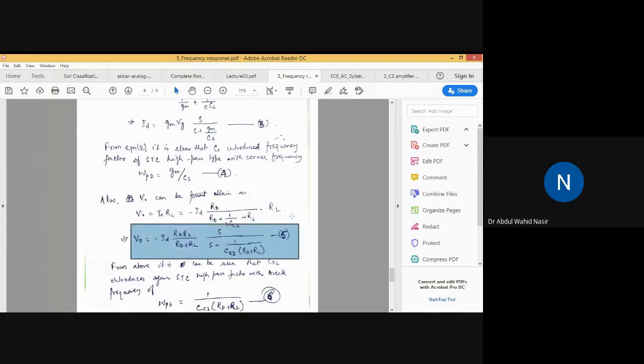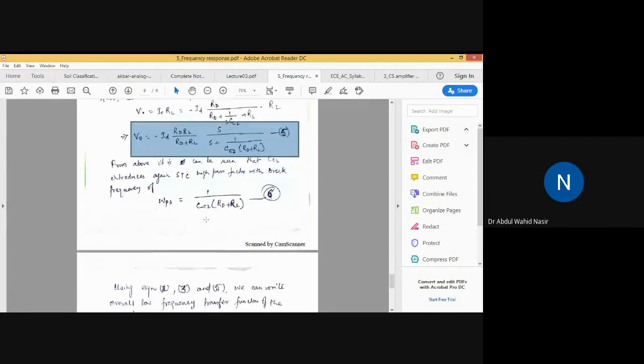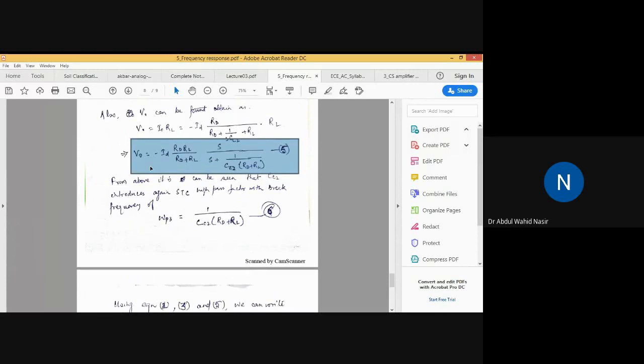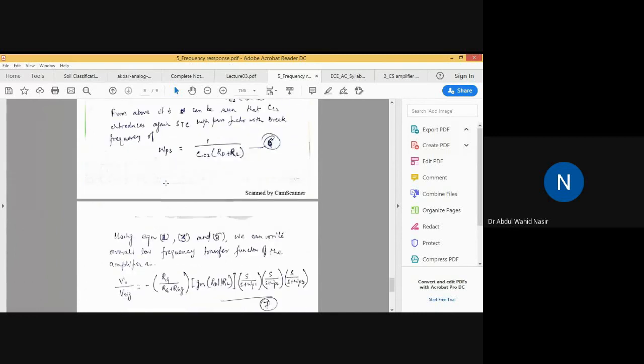If you see equations 1, 3, and 5, actually all are STC high pass, all are STC high pass with some corner frequency. So using that, we can find V naught by VSIG. V naught is this equation, we know V naught from equation 5. But what is VSIG?